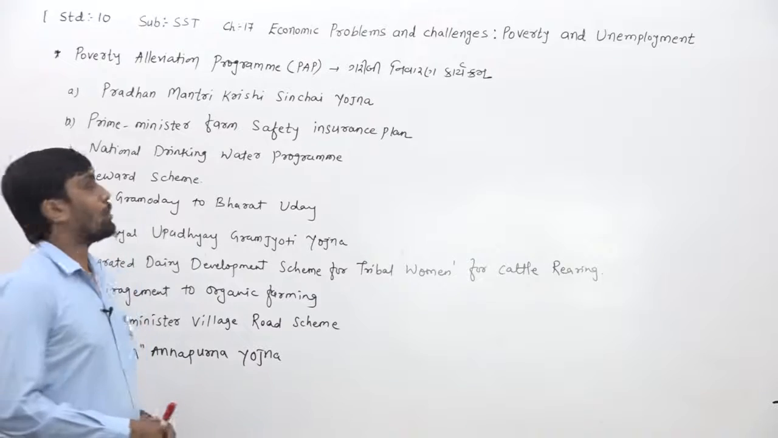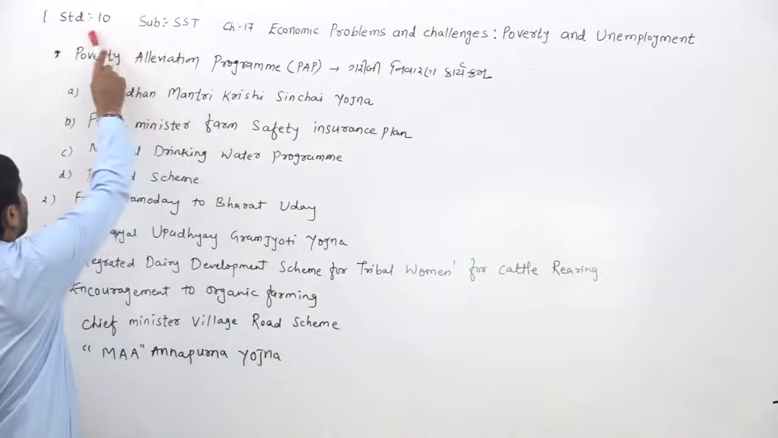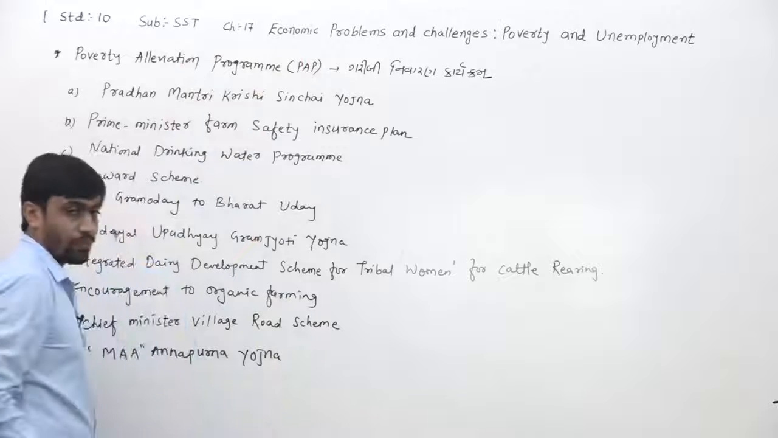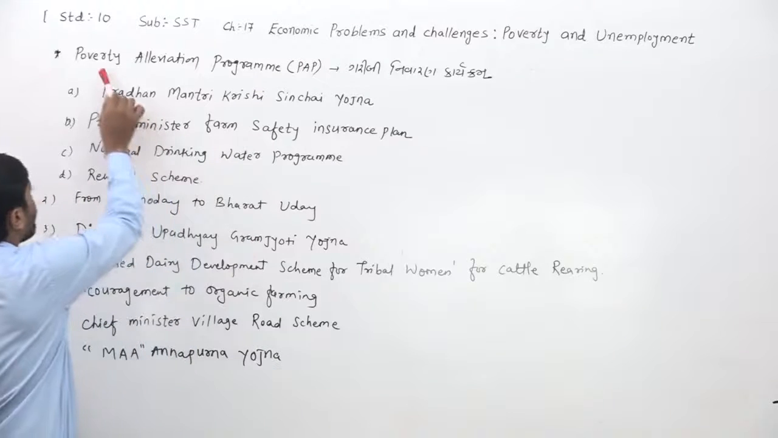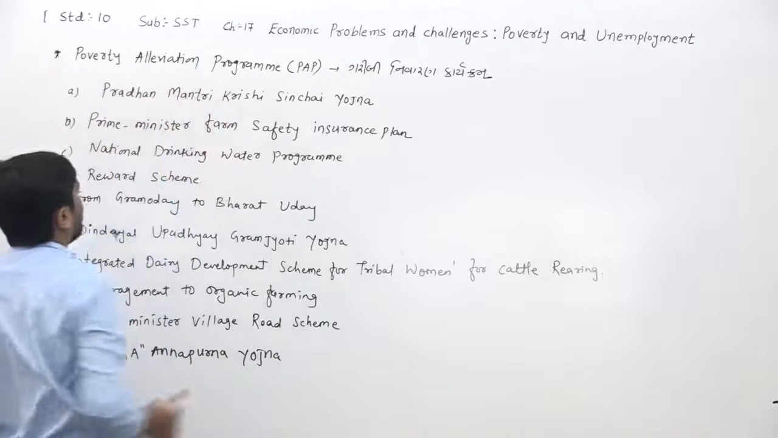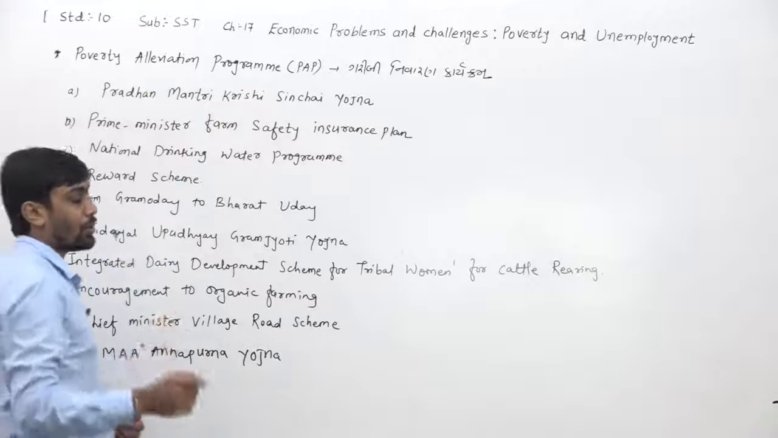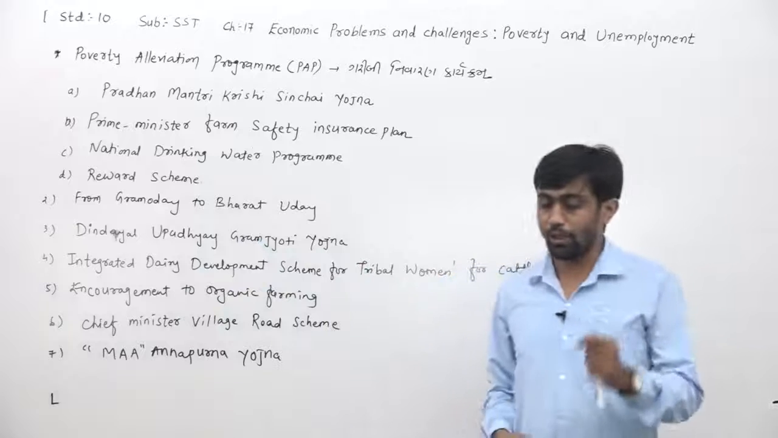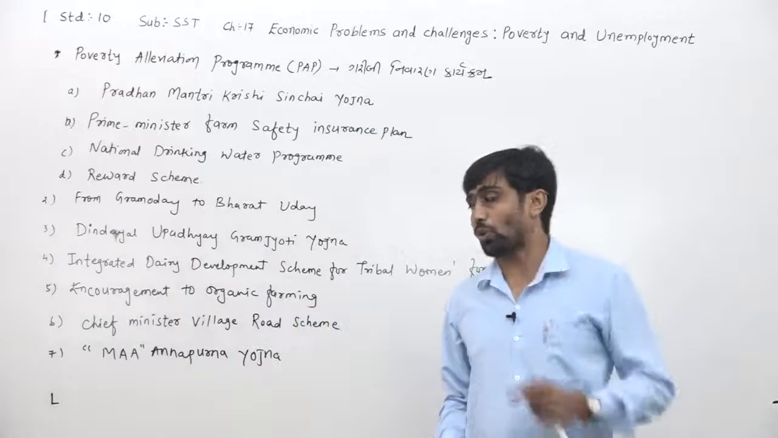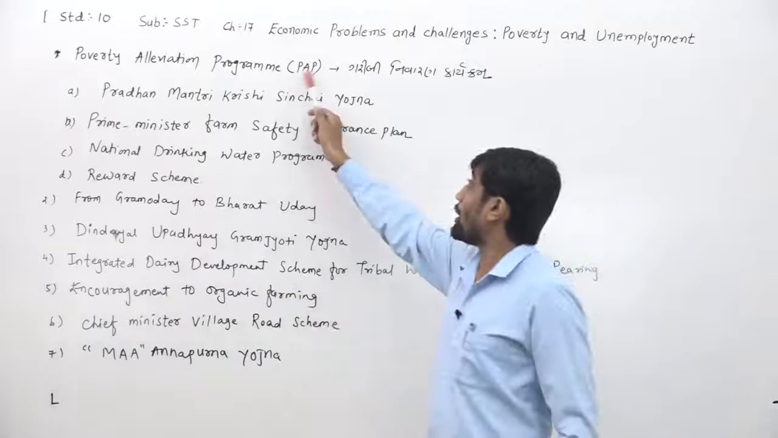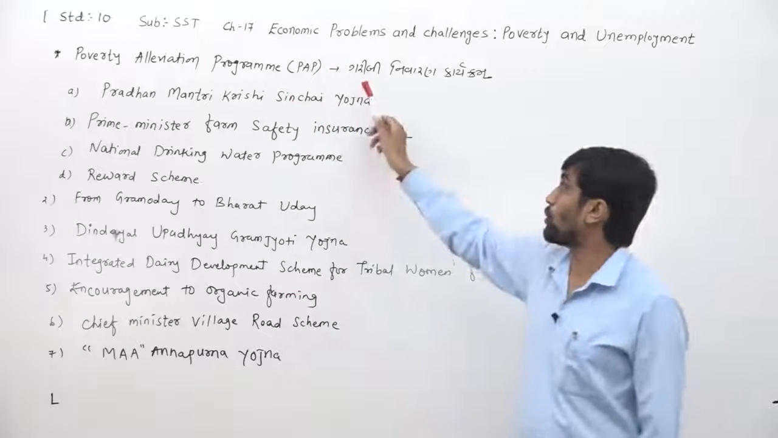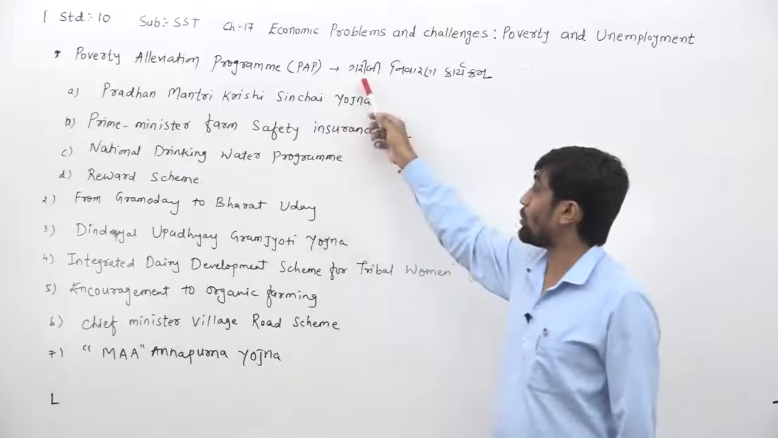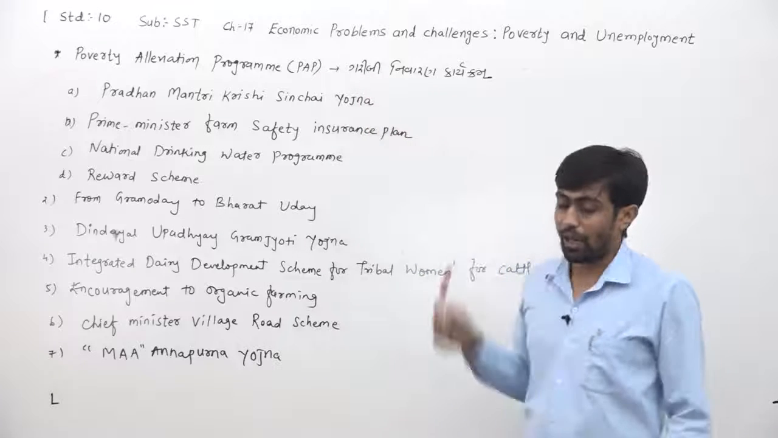Now dear children, today we have to learn in standard 10 subject social science chapter number 17. Our today's topic is poverty alleviation program. What was the name of the topic, dear children? Poverty alleviation program. What is the meaning of poverty alleviation program? In short, you have to say, also called PAP. In Gujarati, you also call it the Garibi Nivaran Karyakrama. What do you have to say in Gujarati? You have to say Garibi Nivaran Karyakrama.